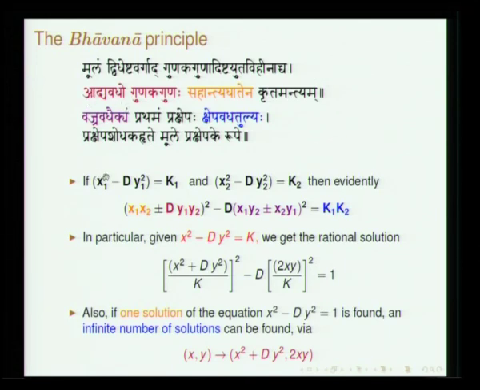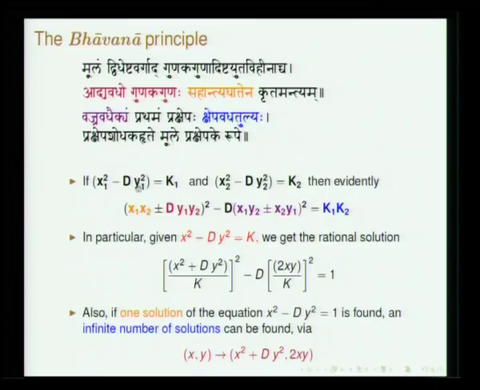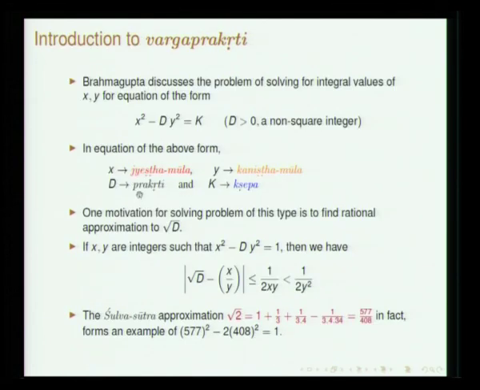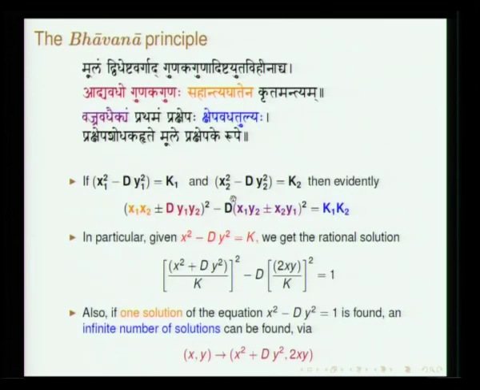If we consider x1 y1 and x2 y2 which satisfy equations with these kshepas, k1 and k2 are called kshepas. So d is called prakriti, k is called kshepa.